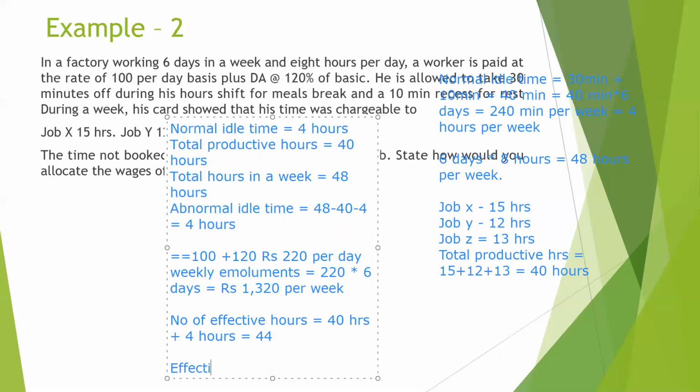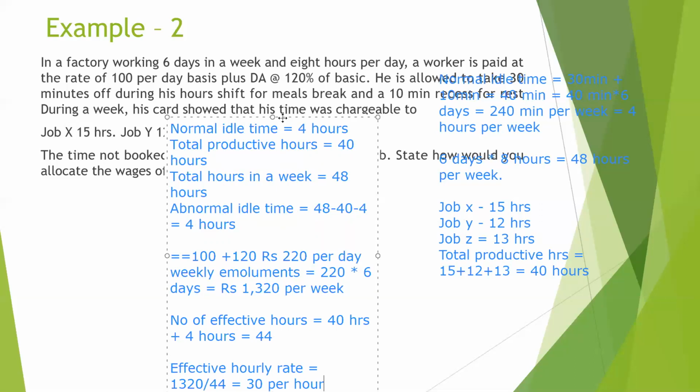Therefore, the effective hourly rate will come to be 1320 divided by 44, giving us 30 per hour.